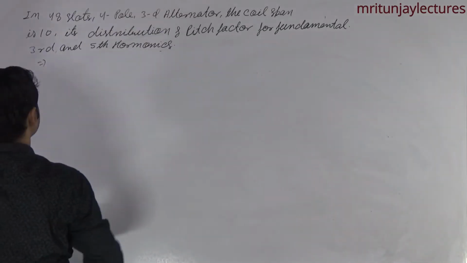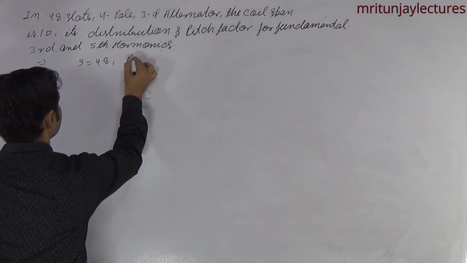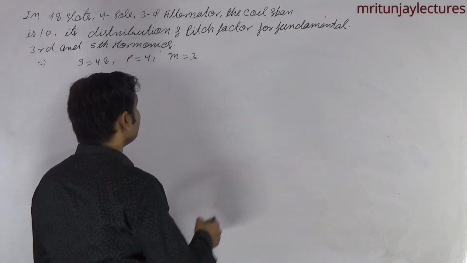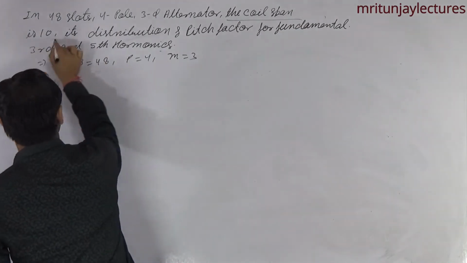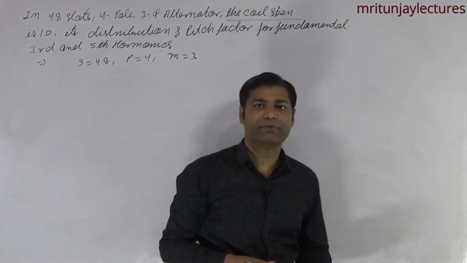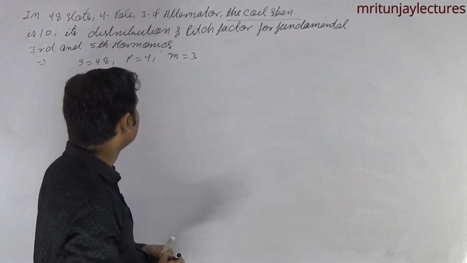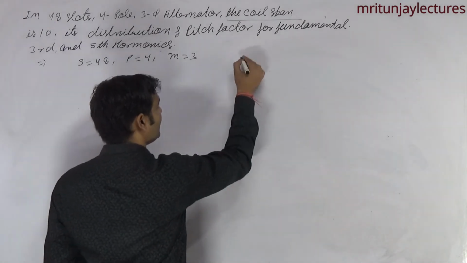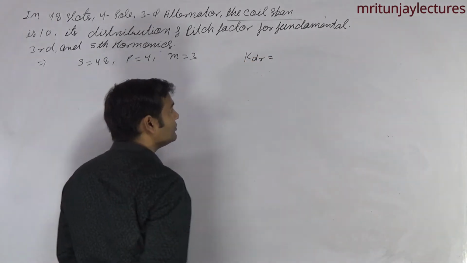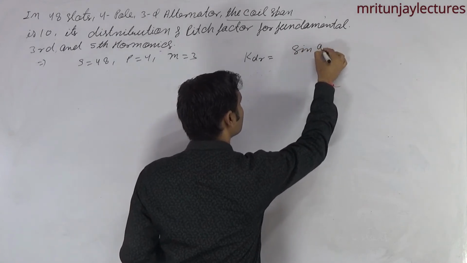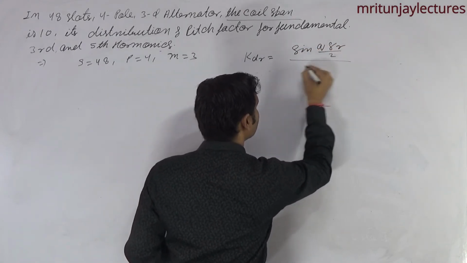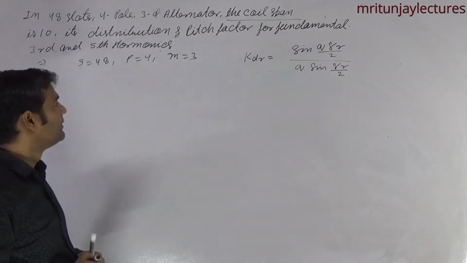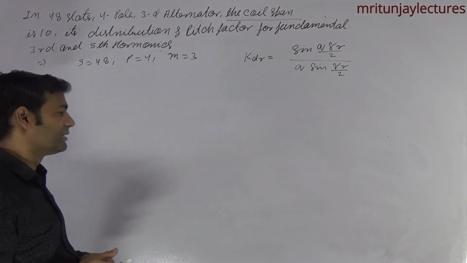According to the question, a 48 slot machine, S is equal to 48, P is equal to 4 pole and M is equal to 3. Alternatively, the coil span is 10. What is the meaning of the coil span? I have discussed it after determining the distribution winding factor. Okay. Now we know that distribution winding factor KdR is equal to sine of Q gamma R by 2 divided by Q sine gamma R by 2. Okay. Our motto: determine fundamental, third harmonic and fifth harmonic.